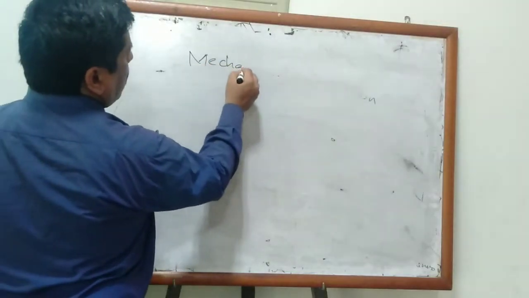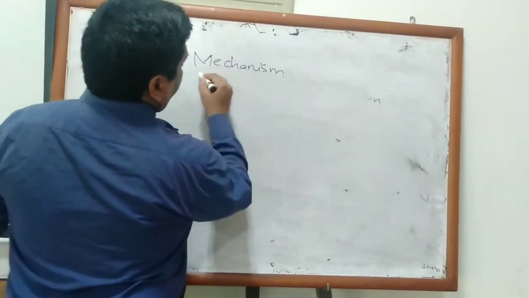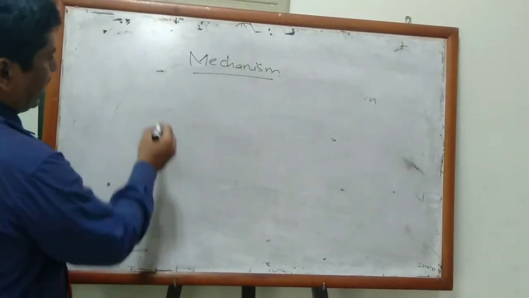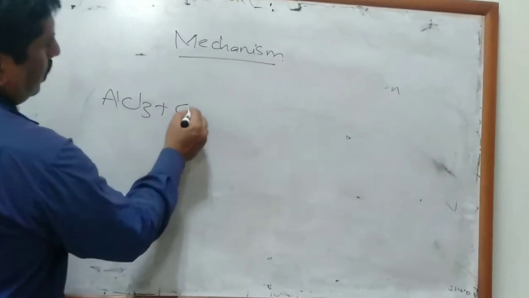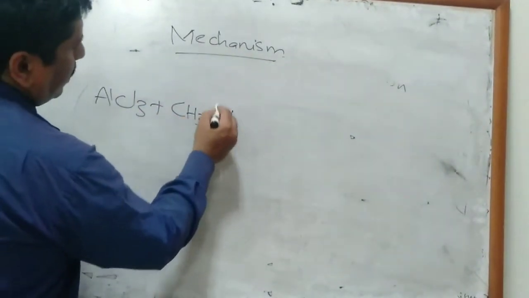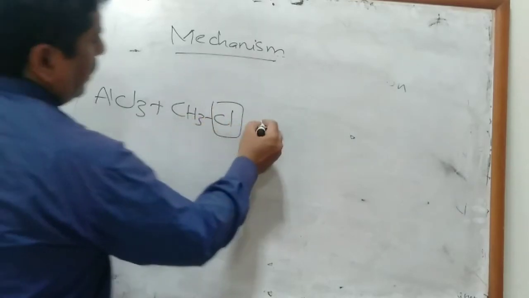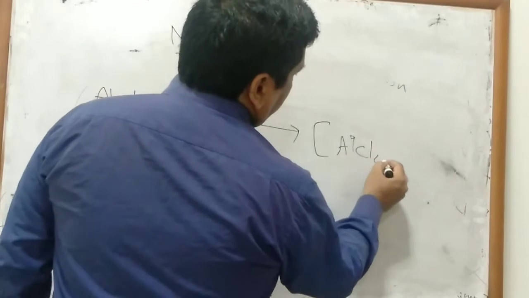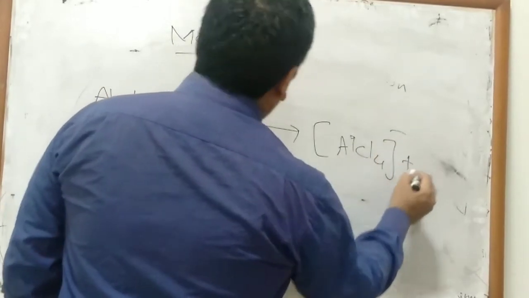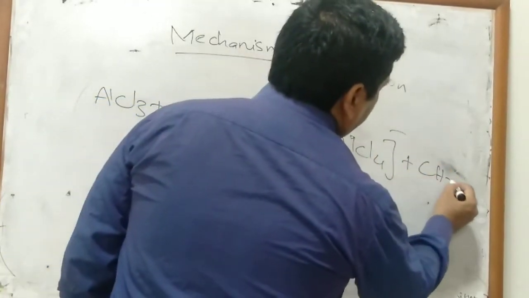Mechanism of Friedel-Crafts alkylation is that AlCl3 will act on alkyl chloride and extract its halide anion, and it forms AlCl4 minus, and a carbocation will be generated.